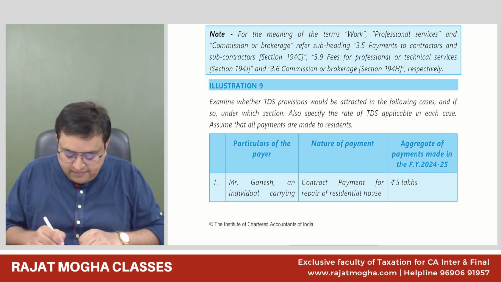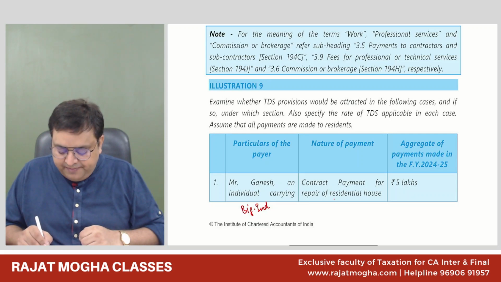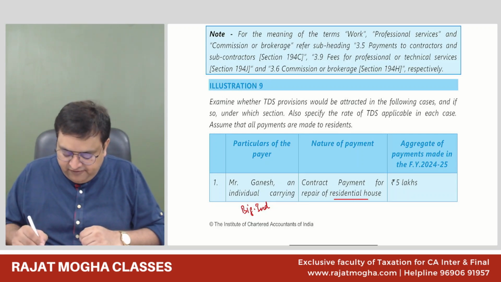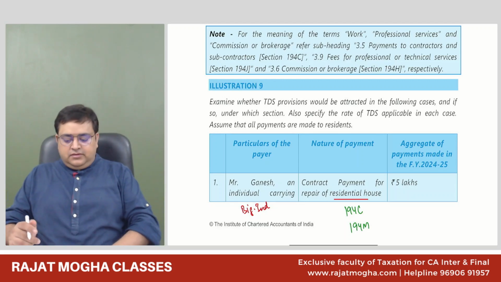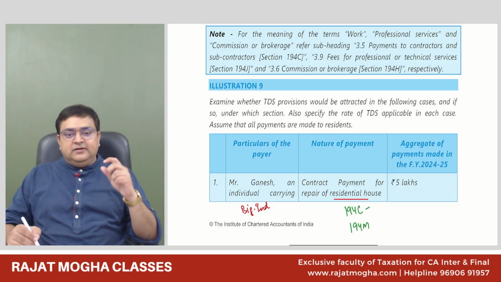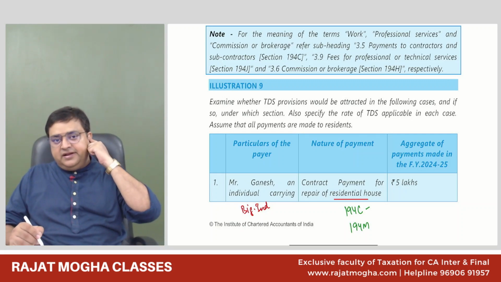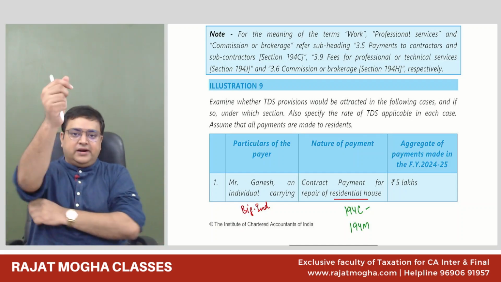Guys, he is carrying on a business and he is actually a big individual. But he is making a payment. He has given a contract for repairs of a residential house. Please tell me whether he can be covered in 194C or we should apply 194M over here. What do you think? 194C. Yes, it is specifically written in 194C, H and J that it should be related to your business. It should be your business contract, right?